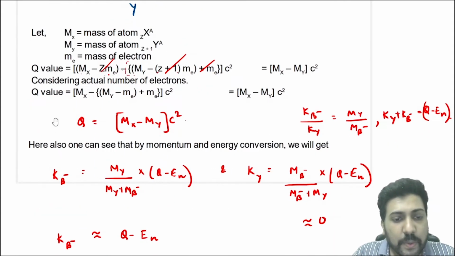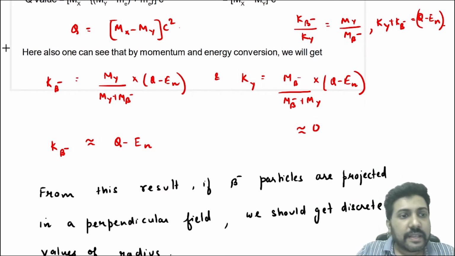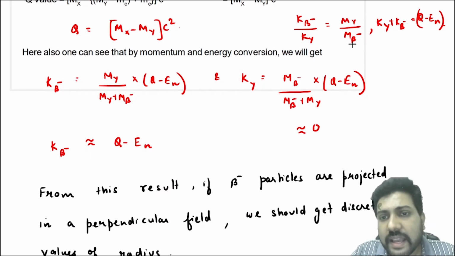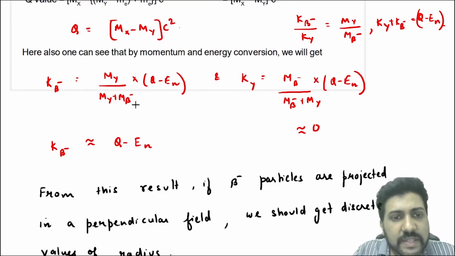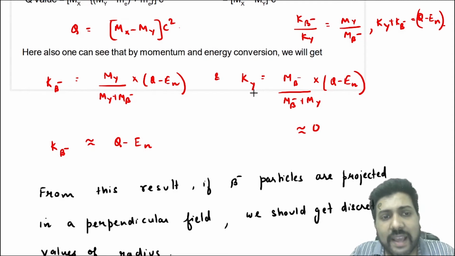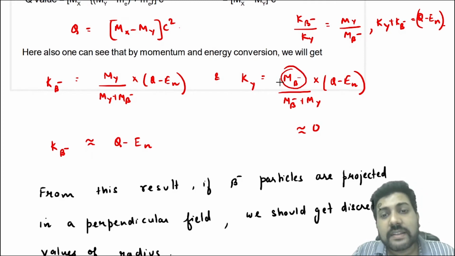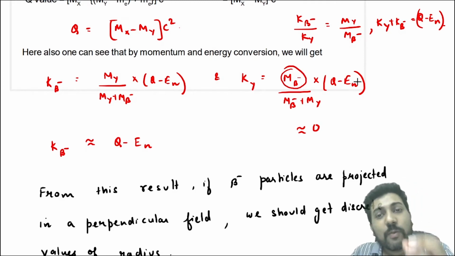Okay, so now see, K of electron, the kinetic energy of electron is my by my plus m beta minus into q minus En. Similarly, the kinetic energy of Y will be m beta minus divided by m beta minus plus my, into q minus En. Now, the mass of electron is 1 by 1840 times the mass of proton, and Y contains so many protons.